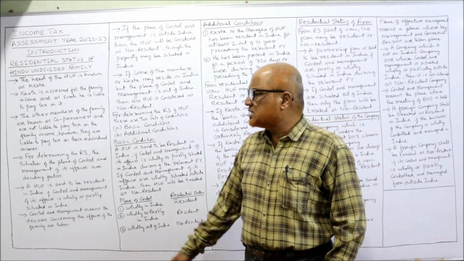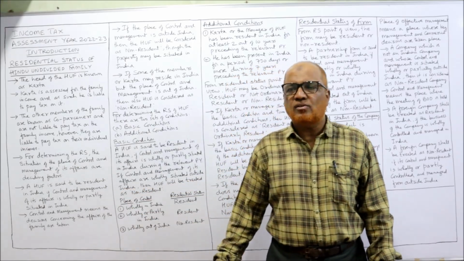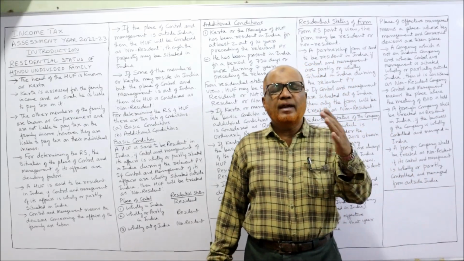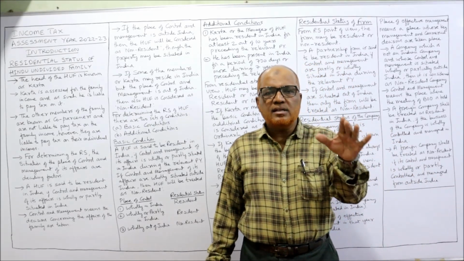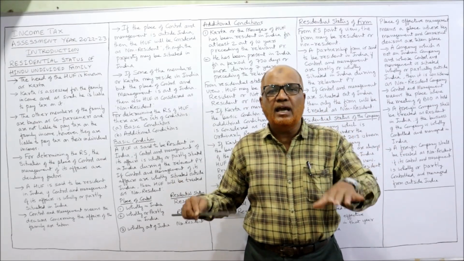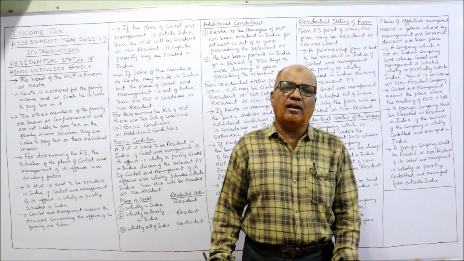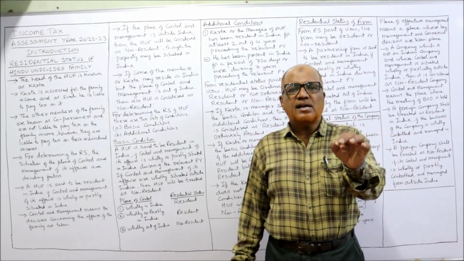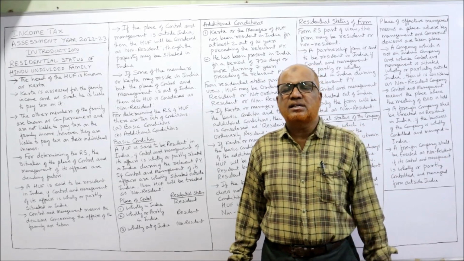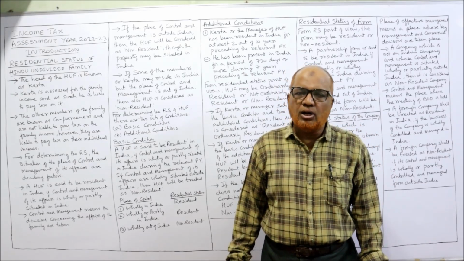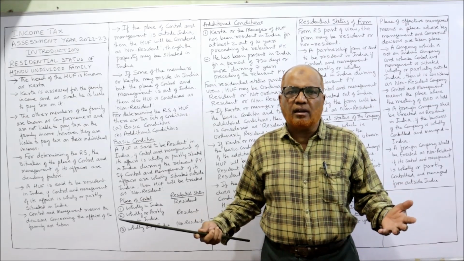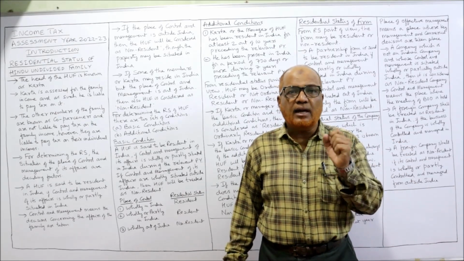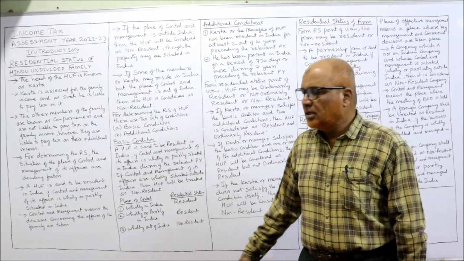For determining the residential status, the situation of place of control and management of its affairs is the deciding factor. See here. In case of individual, to find out the residential status, we have to see how many days the assessee stayed on the land of India. But in case of HUF, the deciding factor for determining the residential status is management and control of the business. From where this business is being managed and controlled, that is the deciding factor to find out the residential status.